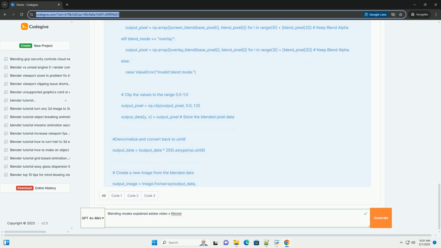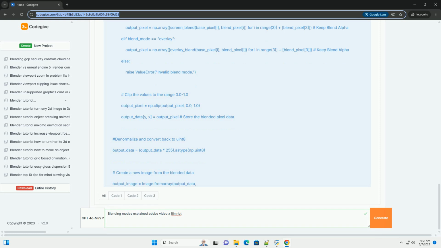Clips the output values to the range 0.0 to 1.0 using np.clip. Denormalizes the blended pixel values by multiplying by 255. Converts the output array back to an 8-bit unsigned integer array, np.uint8. Creates a Pillow image from the blended data. Saves the blended image.